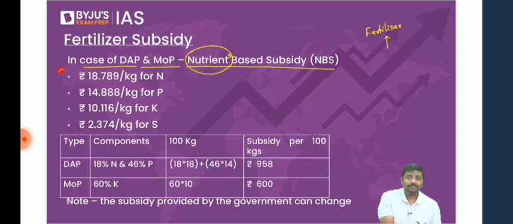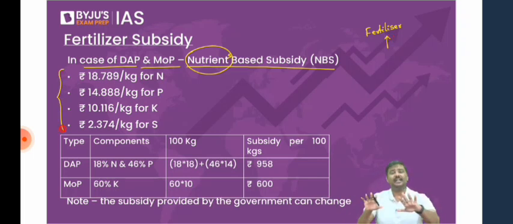And I've given data here, please do not learn the data by heart. Please don't waste your time, I'm only saying that. I've given it just so that you can understand it. The numbers will change, and I'm sure they have already changed. Do not waste your time. But how does the government calculate it?